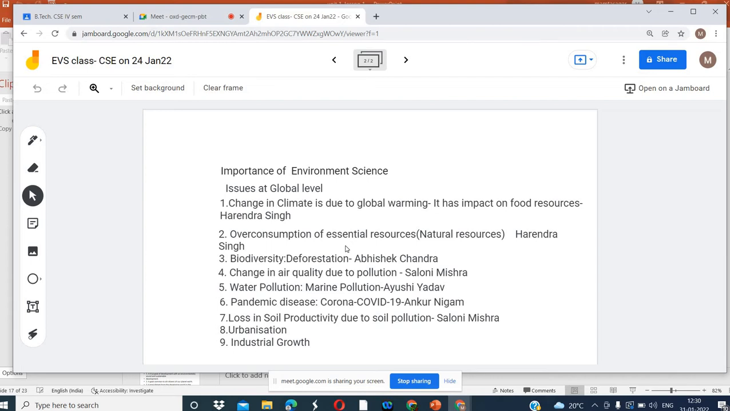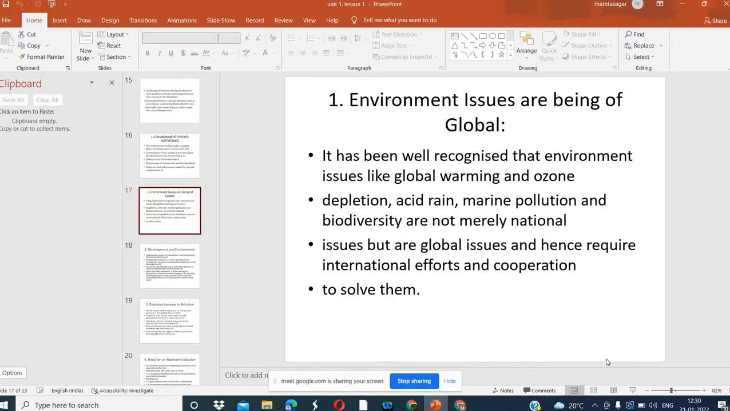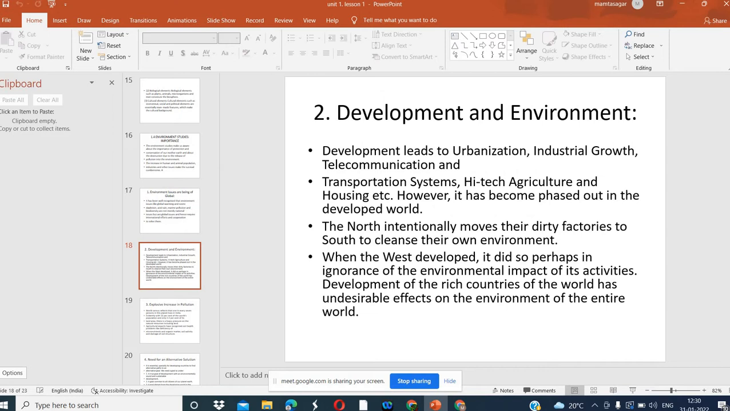Biodiversity and deforestation. This is also a major problem of current times, because to develop more industries, we are doing deforestation. It is also listed here. In the name of development, we are doing urbanization, industrial growth and telecommunication. These activities started in the developed countries, but now they have become a problem of the developing countries, because we have a large population.